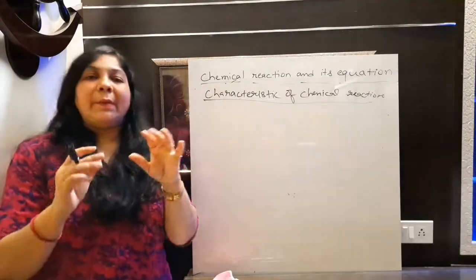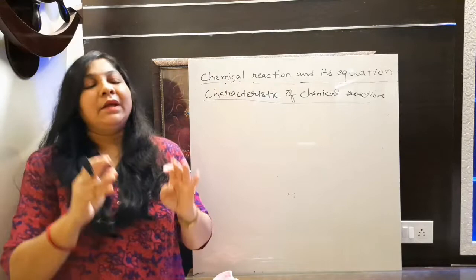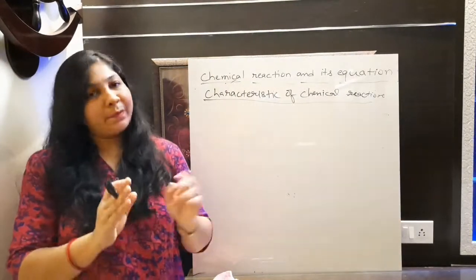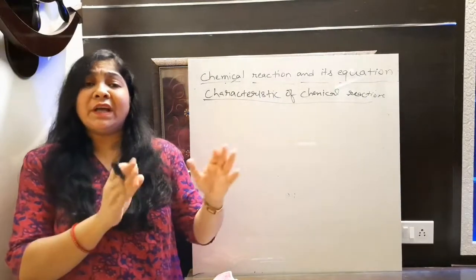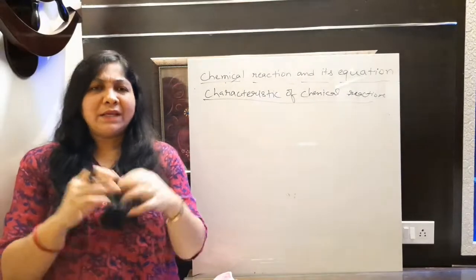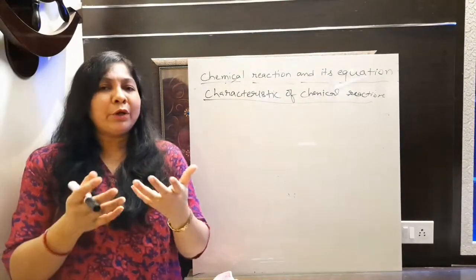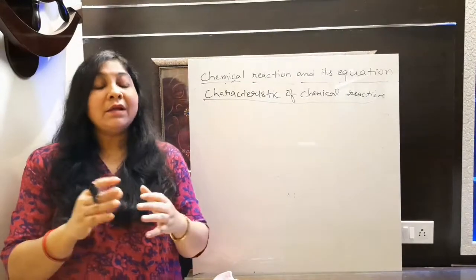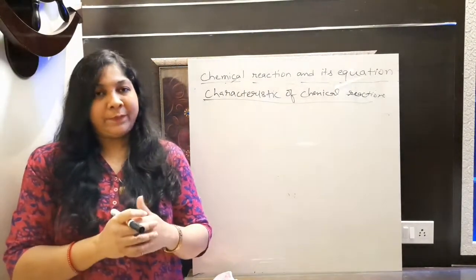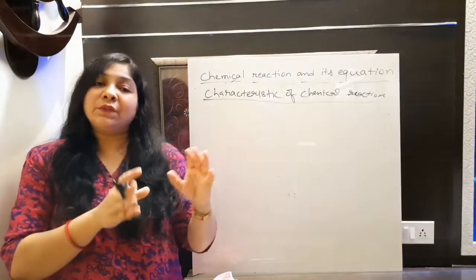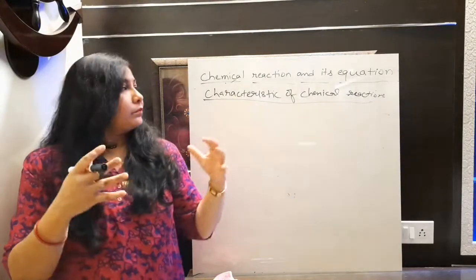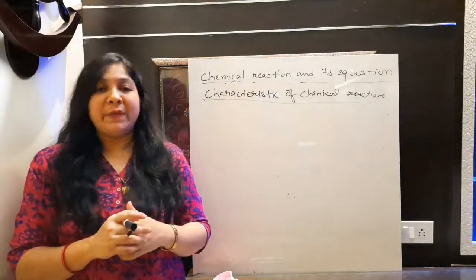See, whenever we complete any chemical reaction, then what we are doing there, we are just rearranging the atoms. हमने अभी पढ़ा, हम लोग क्या करते हैं? We are just rearranging the atoms. Fine, but are we able to see the rearrangement of atoms? Any reaction will occur, then we are not able to observe the rearrangement of atoms. Fine, na? So how can we understand कि reaction is going on or not? So what we will do, we will see the characteristics of chemical reaction.